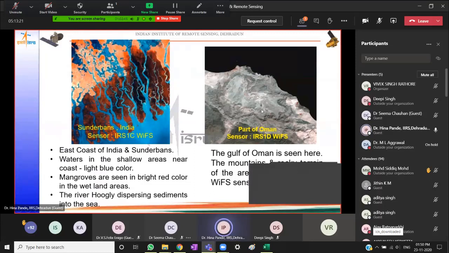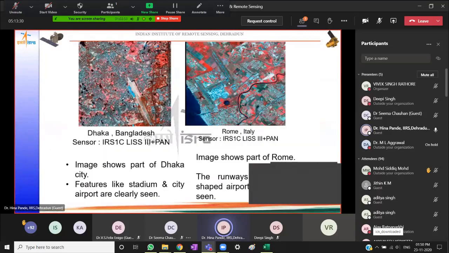Hilly, mountainous region, very bare, rocky terrain, very, very sparse vegetation. Urban areas, so here you see built up areas. This is a stadium. The shape indicates that it is a stadium.